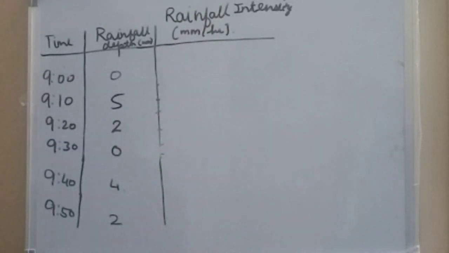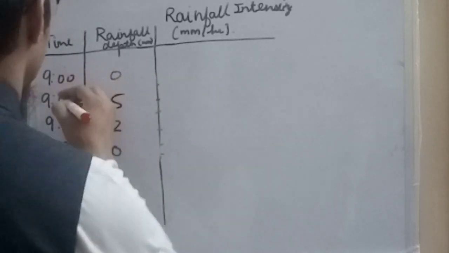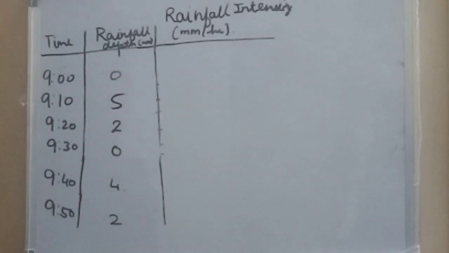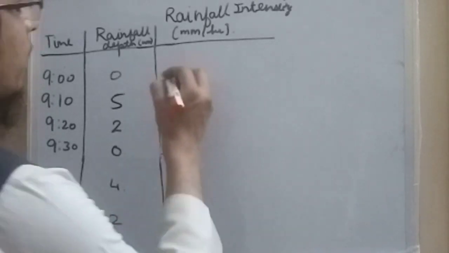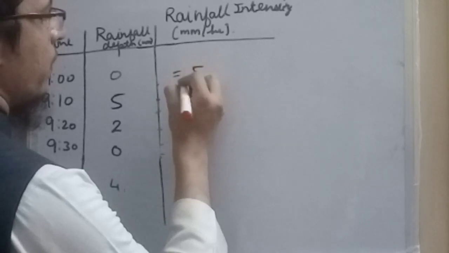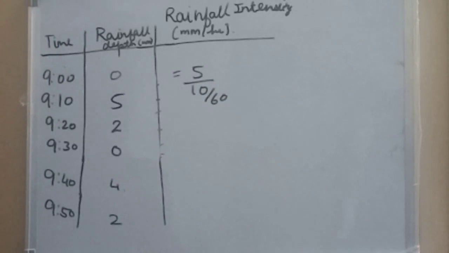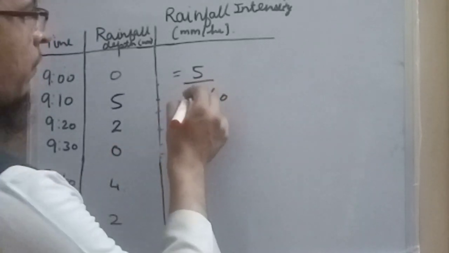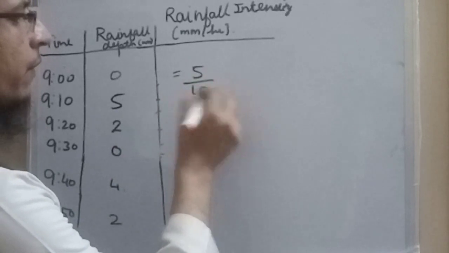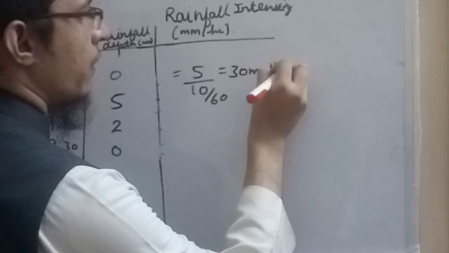So the rainfall intensity between 9 to 9:10 will be delta r upon delta t. The difference in time duration is 10 minutes and the difference in rainfall depth is 5 mm. So we can write this as: rainfall intensity will be 5 upon 10 by 60, because the time is in minutes, so we have to convert it into hours, so we divide by 60. So the rainfall intensity will be 30 mm per hour.